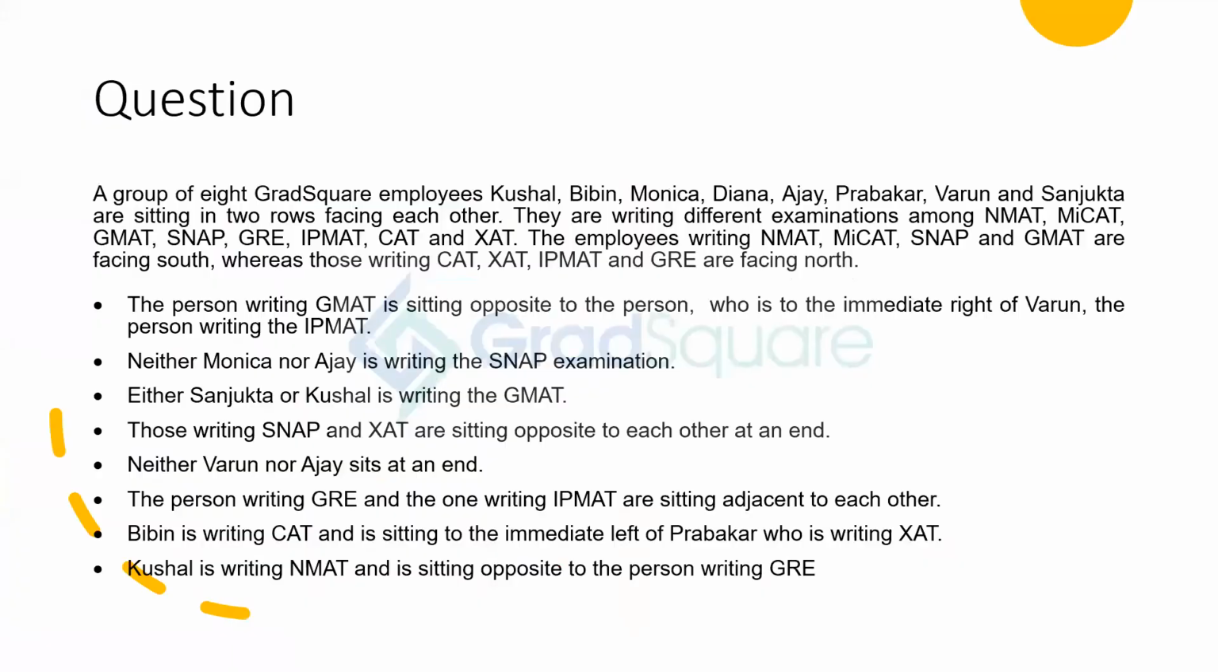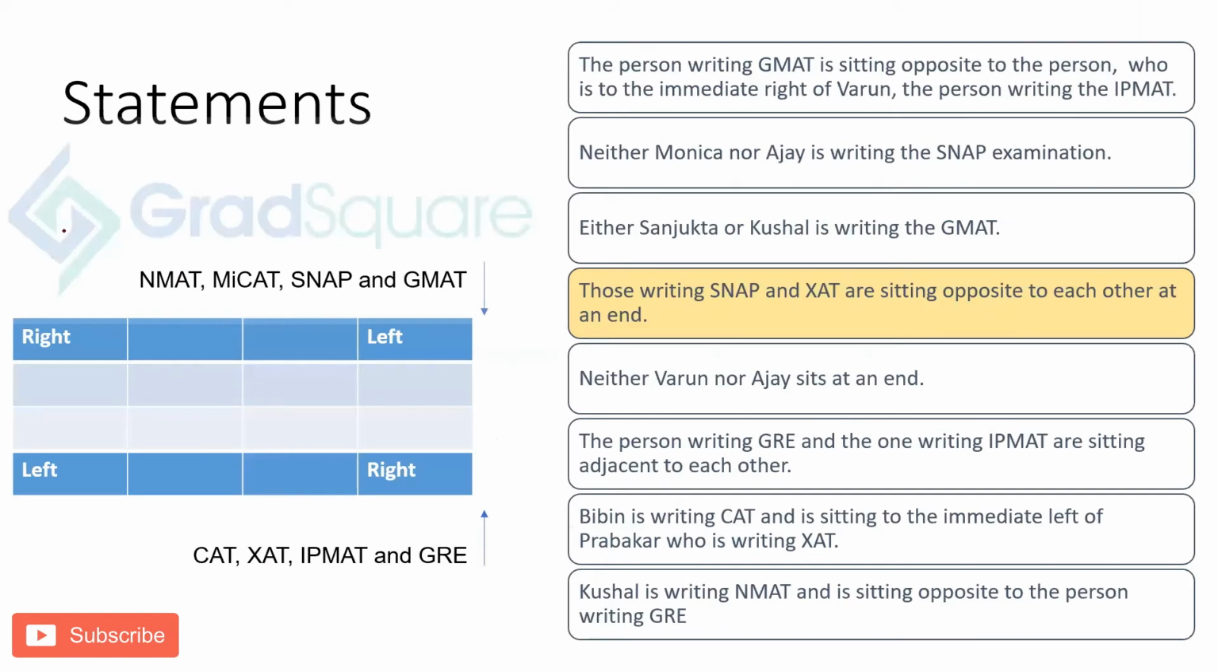The employees writing NMAT, MyCat, SNAP and GMAT are facing south, whereas those writing CAT, XAT, IPMAT and GRE are facing north. One thing is very clear: we know who is facing north and who is facing south, not the people, but the examinations they are writing. So I can put this into this order here. NMAT, MyCat, SNAP and GMAT are facing south. CAT, XAT, IPMAT and GRE are facing north, and we can now mark right here and left here for the person facing downward, and for the people facing upward, it will be right here and left here.